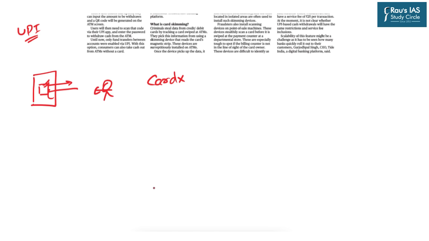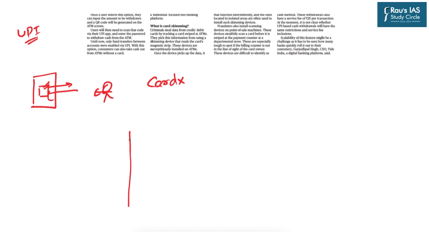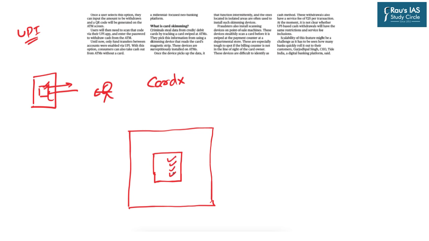Now what will happen is, suppose you enter into an ATM and this is a cash dispensing machine. As you enter your basic details, here you will see various options which will allow you to withdraw your cash. Out of all these options, there will be one option showing UPI. If you select this UPI transaction, then you will enter your amount.